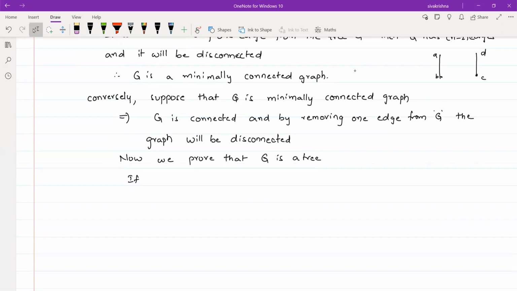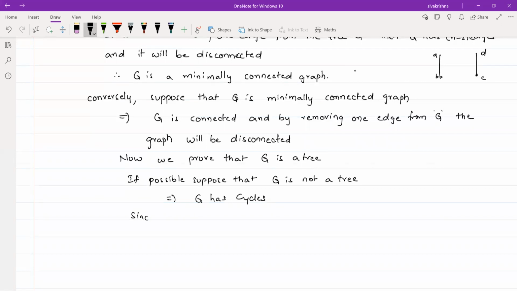If possible, suppose that G is not a tree. We have to prove that G is a tree, but I am supposing that G is not a tree. It means G has cycles.